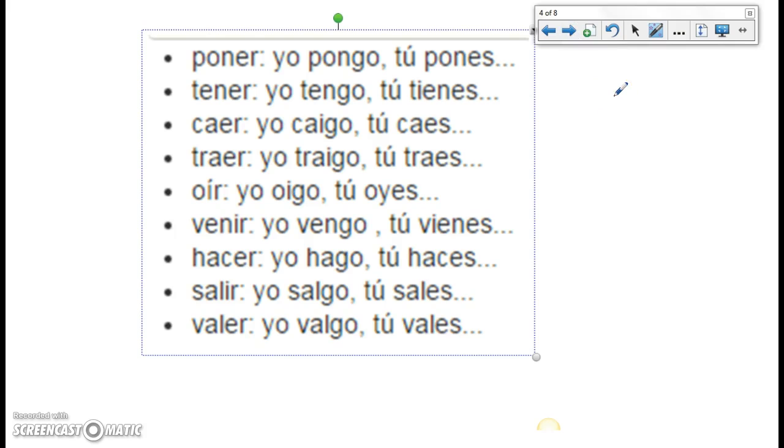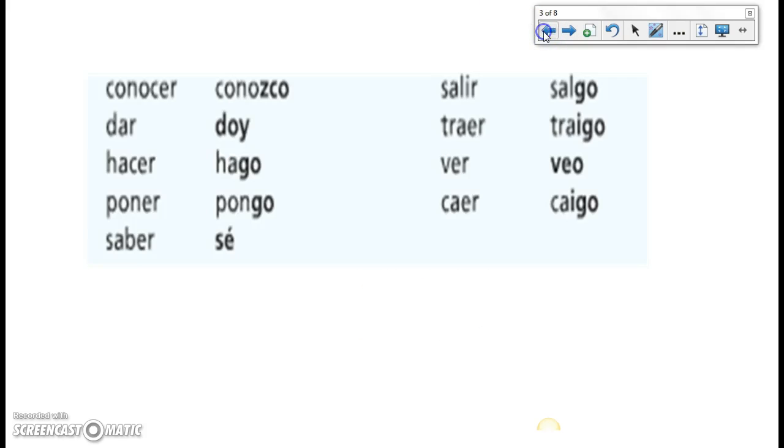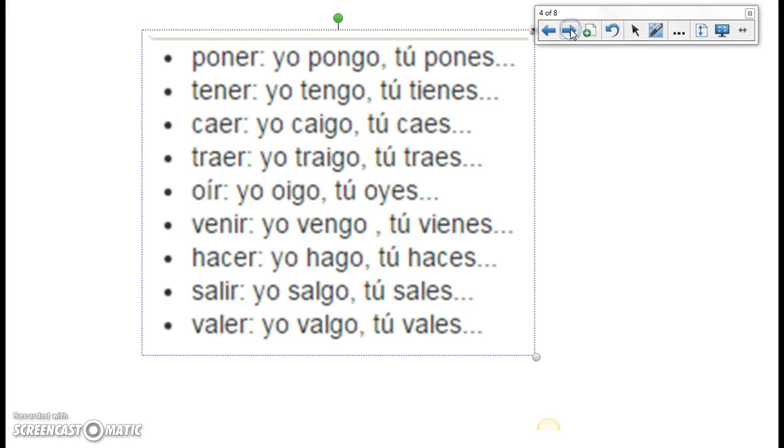So, you might have noticed that some of the verbs on this previous page ended with a go, like hago, pongo, salgo, traigo, caigo. And a lot of my students are like, oh, they all say go in the yo. I kind of like to say that. They say go in the yo. So maybe you were curious, like the type of grammar person that I am. I'm like, okay, what else does that? So this is just a list I got from SpanishDict.com of other verbs that go in the yo.